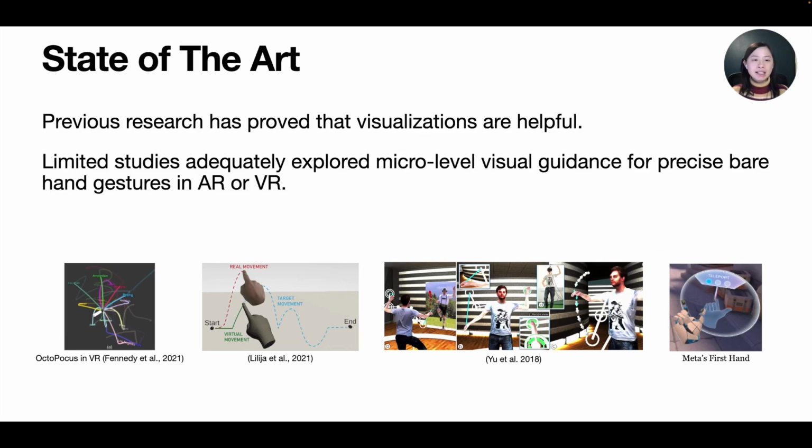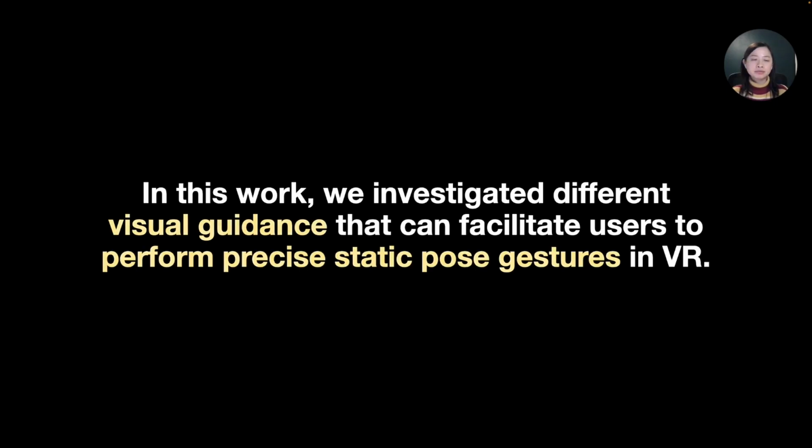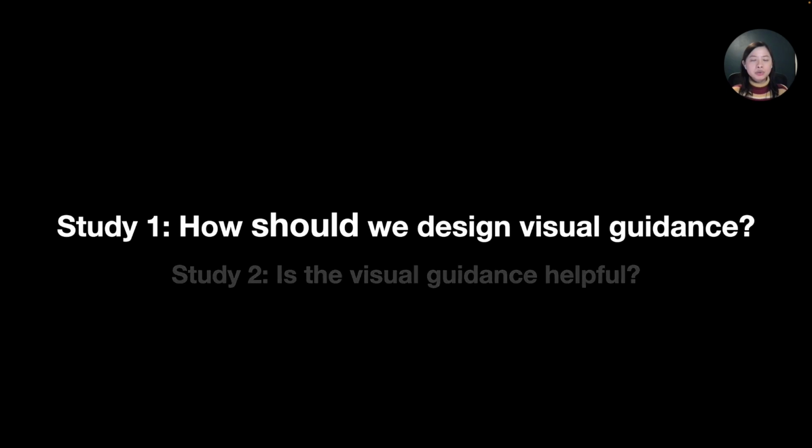However, limited study explored micro-level visual guidance for precise bare hand gestures in AR/VR. So in this work, we investigated different visual guidance that can facilitate users to perform precise static pose gestures in VR. So the first question we came up with is how to design visual guidance.